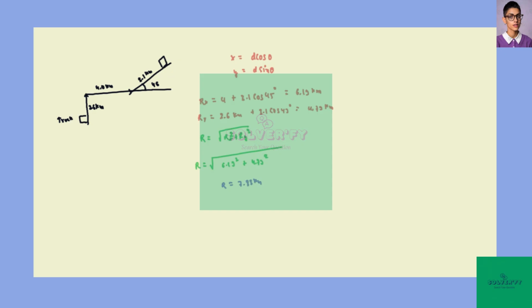7.83 kilometers, and its direction is given by theta equal to tan inverse of 4.79 over 6.19, and on solving this, we will get the value of theta as 37.73 degrees northeast direction.